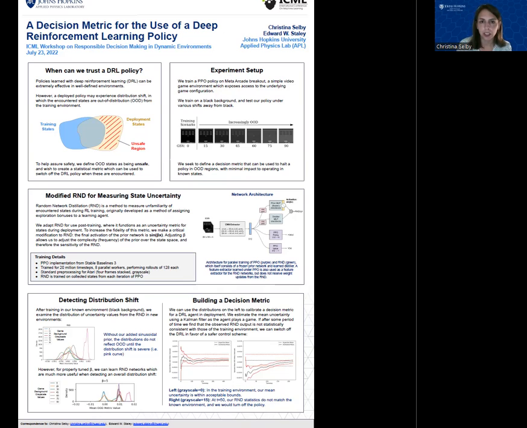Random network distillation, RND, was introduced by Burda and others in 2019 as a way to efficiently explore during the training of a DeepRL policy. We modified RND in order to provide a time series of out-of-distribution metrics. Our modification of RND consisted of a final activation modification of sin(beta x). Adjusting the beta value made the RND vary in different ways outside of the training set.